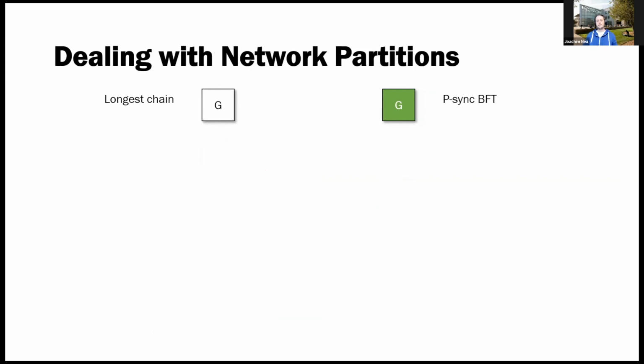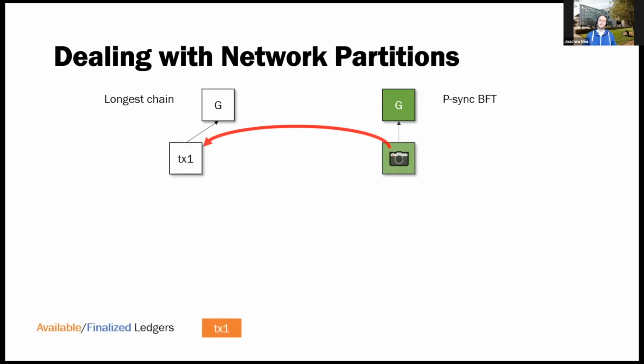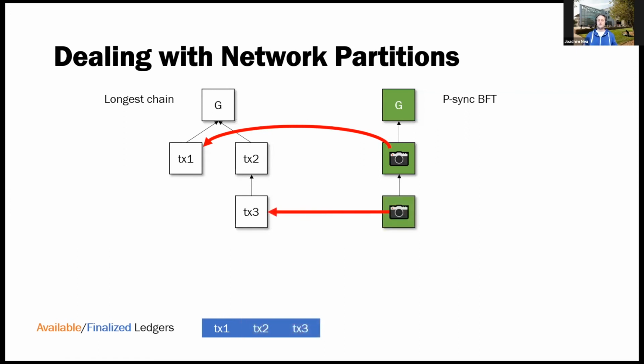If there is a network partition, right, then the longest chain protocol might not be secure, but the partially synchronous BFT protocol will be, because that's what it's good for. So, there might be some forks on the longest chain, and maybe we first snapshot transaction 1, and then later on we snapshot transaction 3, and that's no problem, right? We basically, due to this prepending operation, that gets reconciled, and eventually the protocol continues to work.